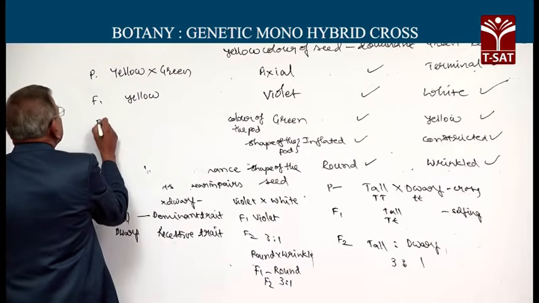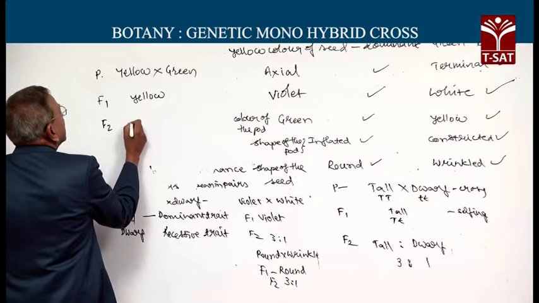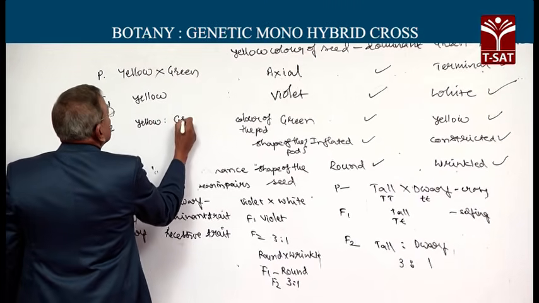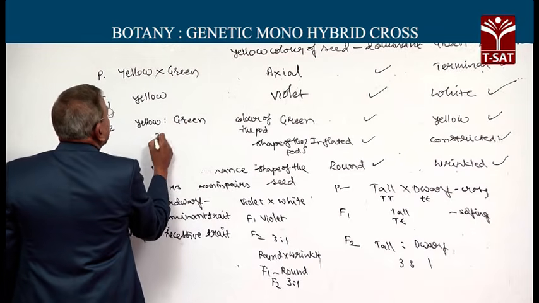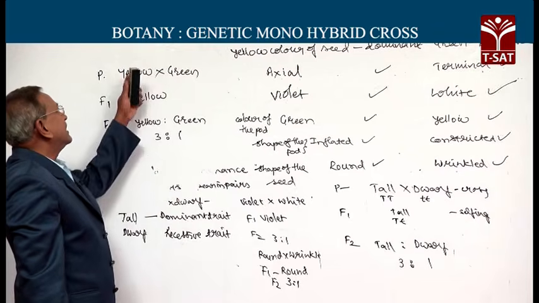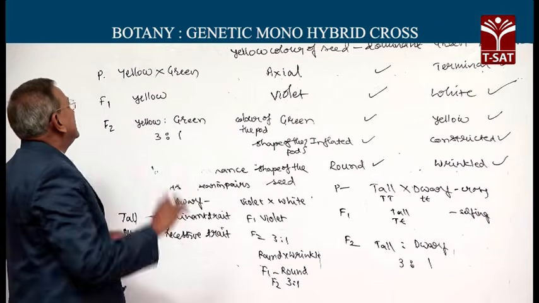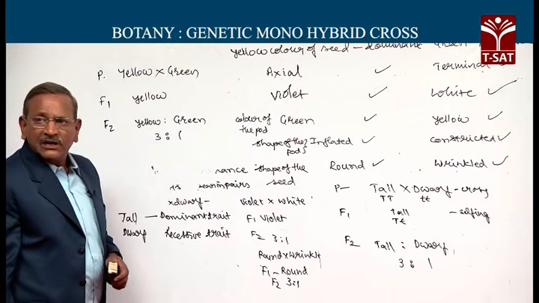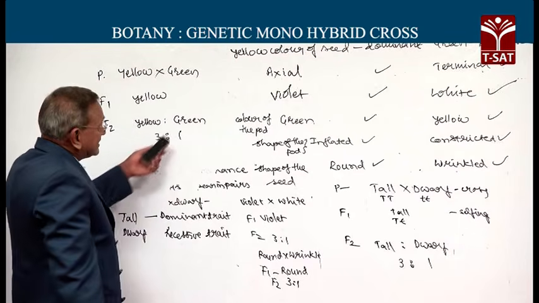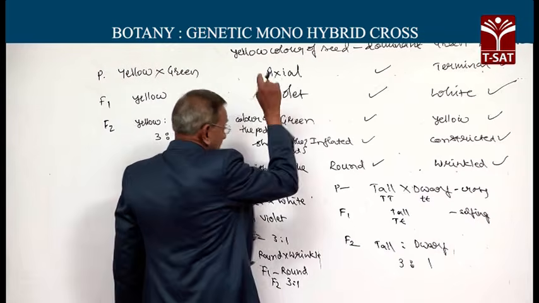On selfing, in F2 again we have yellow to green in the ratio 3:1, and there is no mixing. There is no color where you can see half yellow and half green, or any other kind of blending. The case is true for violet also.